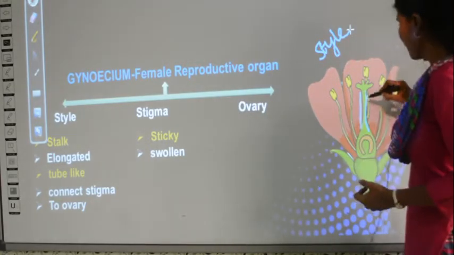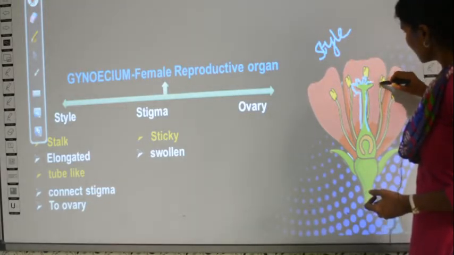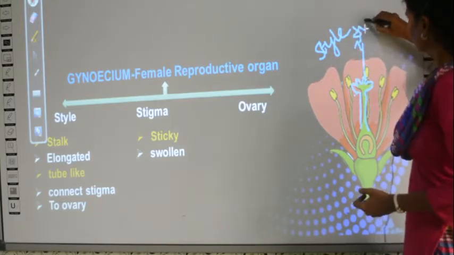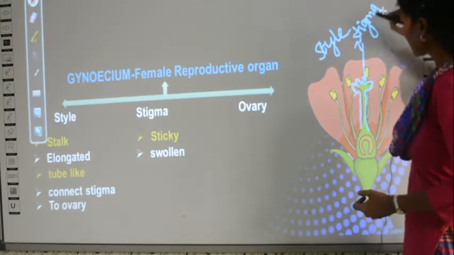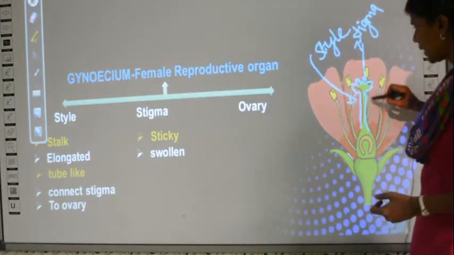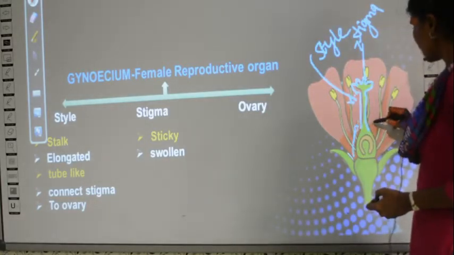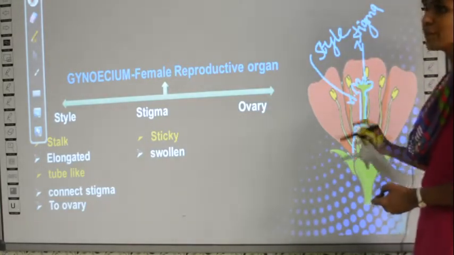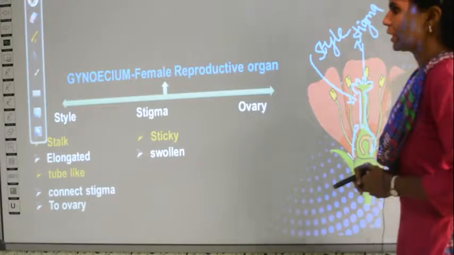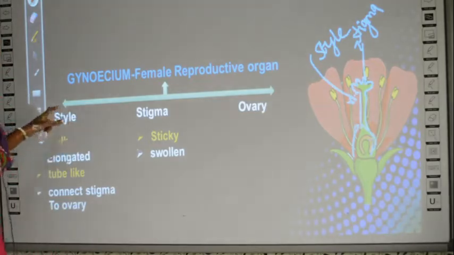Then stigma. Can you see such a flower-like structure here? This is called the stigma. Which is the style? This is the style. And this is the stigma. Style and stigma. Where is the ovary? Can you see a swollen structure down? This swollen structure is the ovary. So style, stigma and ovary are the three parts of the female reproductive system in a plant.